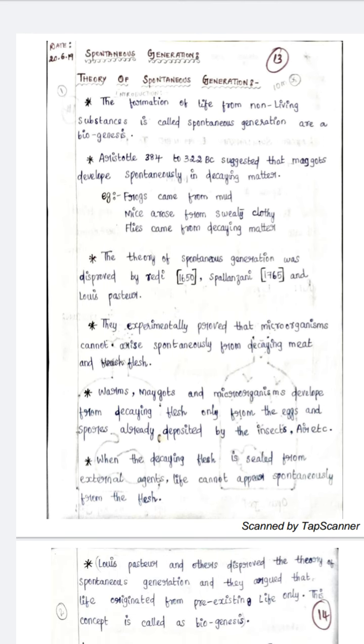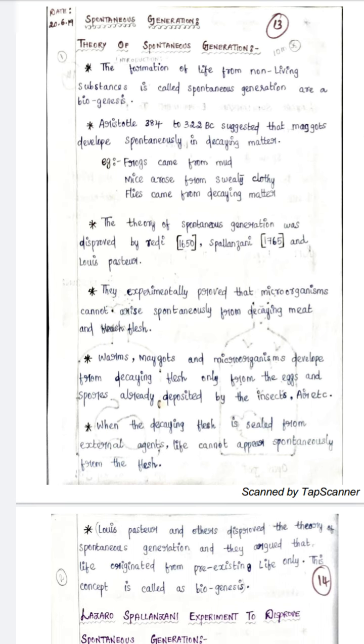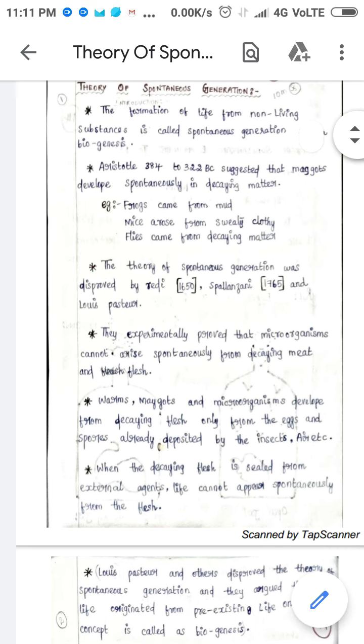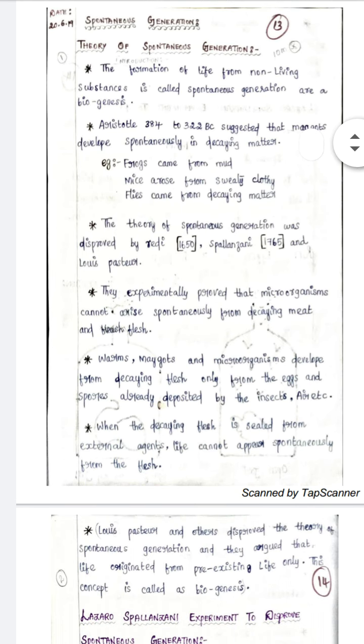Aristotle, in 384 to 322 BC, suggested that maggots develop spontaneously in decaying matter. They thought that maggots, that is flies, develop spontaneously in decaying matter. They thought frogs came from the mud, mice arose from sweaty clothes, and flies came from decaying matter. So that was their thought.